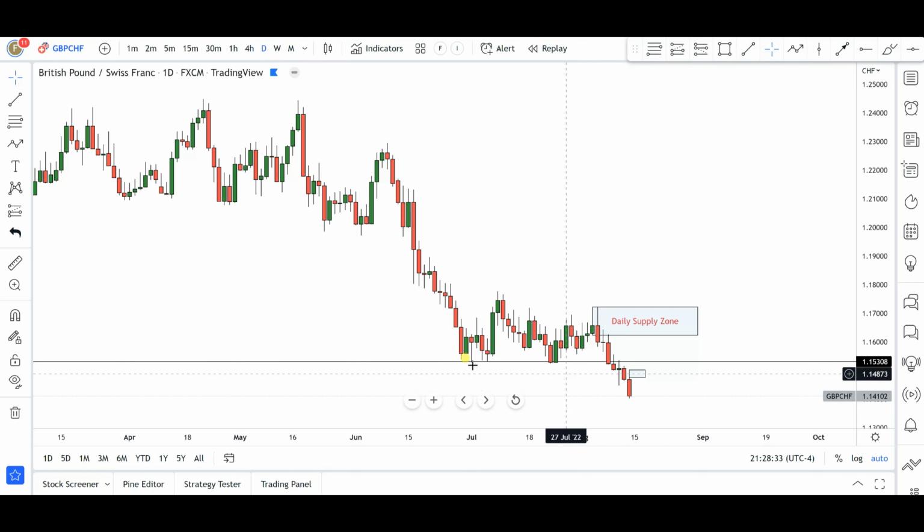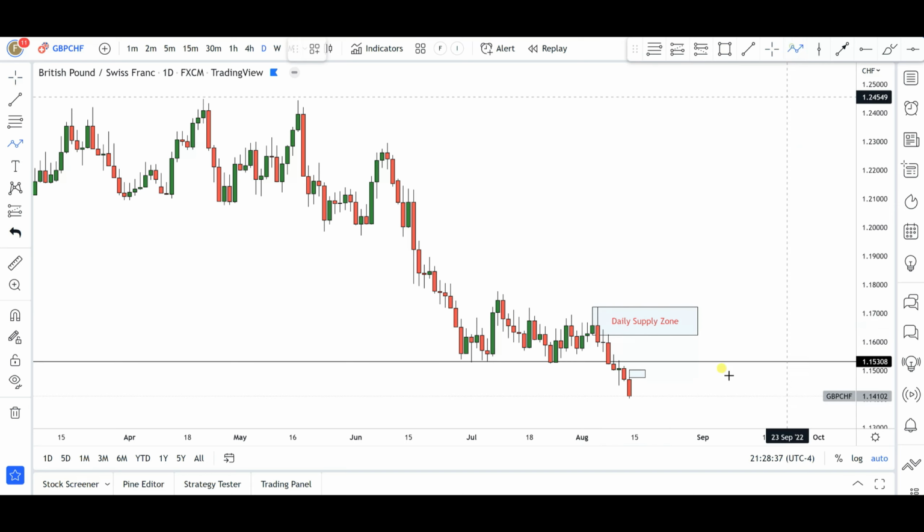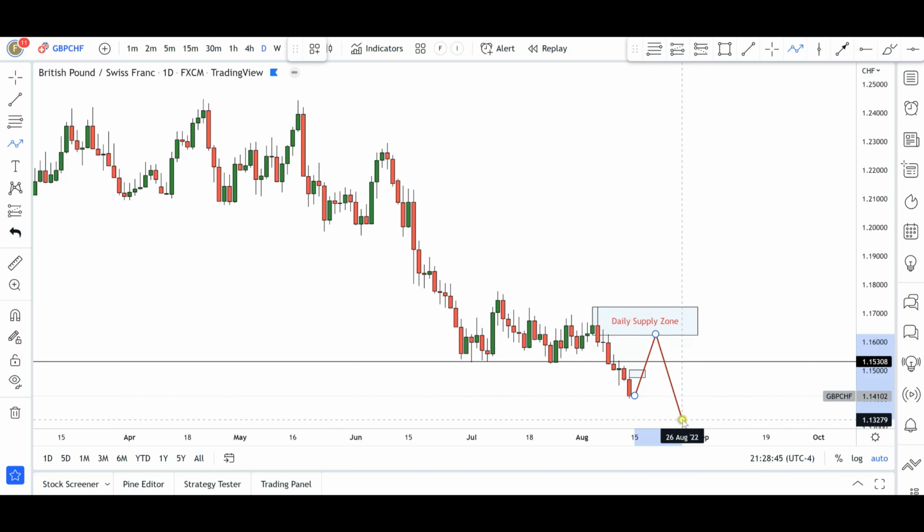You notice that because we've now broken this level of structure, we have a daily supply zone area here. So from the daily charts, it's very possible we can get a push to the upside towards this particular daily supply zone, from where I will expect the bears to come back into this market to continue to push these markets to the downside.